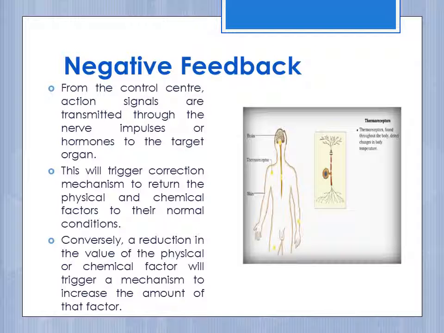Negative feedback from the control center: action signals are transmitted through nerve impulses or hormones to the target organ. This will trigger a correction mechanism to return the physical and chemical factors to their normal conditions. Conversely, a reduction in the value of the physical or chemical factor will trigger a mechanism to increase the amount of that factor.